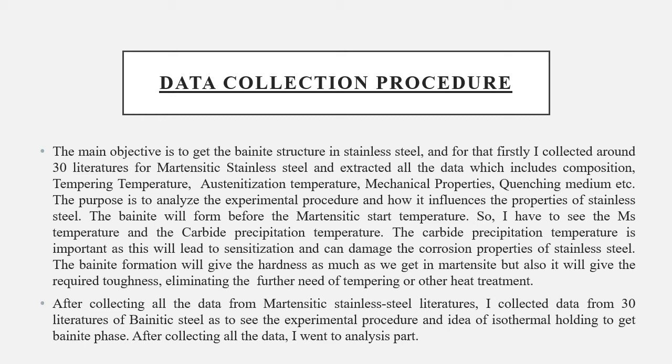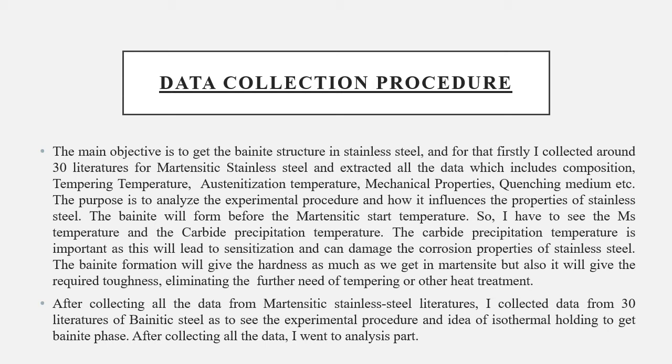Also, we had to suppress this carbide precipitation as far as possible, so that during bainite formation there is very little possibility of carbide. What we also thought is that if carbide does precipitate, a very small amount could precipitate inside the bainite, which is the lower bainite. It can stabilize there, giving an adequate amount of hardness without precipitating with the chromium, which would affect the corrosion property. So we need to decide the parameters correctly for the heat treatment and further processes.